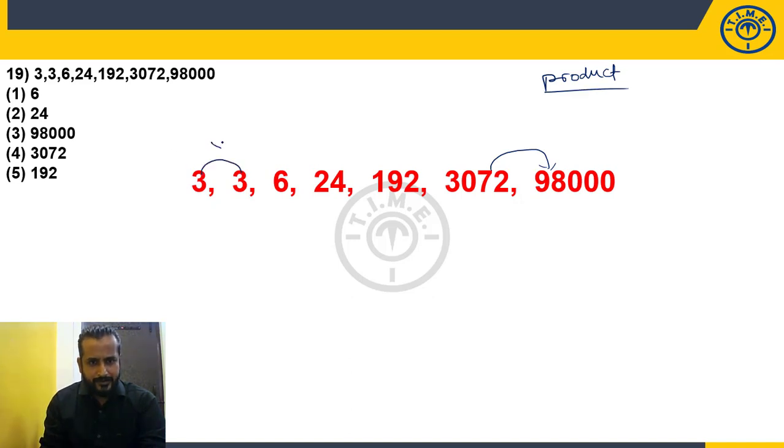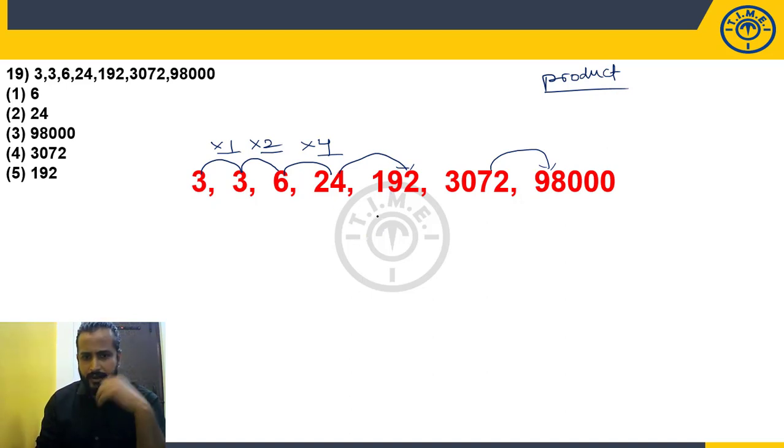Fine. Look at this. 3 and 3, exactly one time. 3 and 6, 2 times. 6 and 24, 4 times. 1 time, 2 times, 4 times. So let's check this one also, you'll get the clarity. 24, 192. Maximum how many times? 24 8s are 192. Yes, perfectly matching. 8 times.